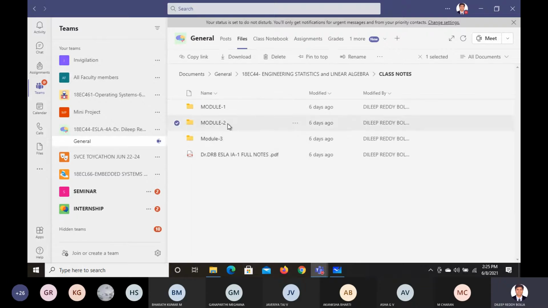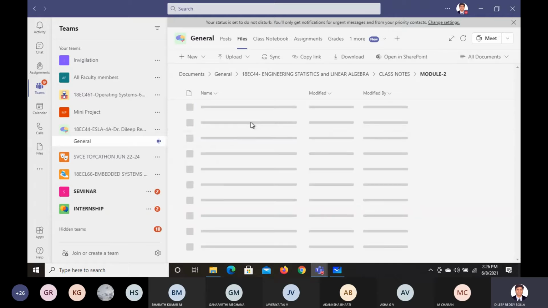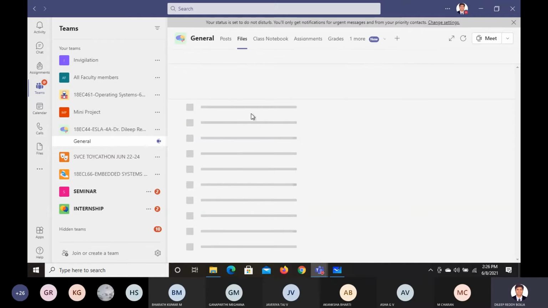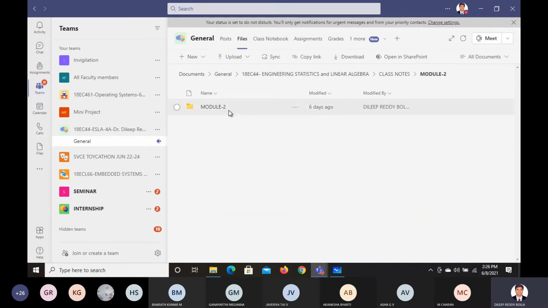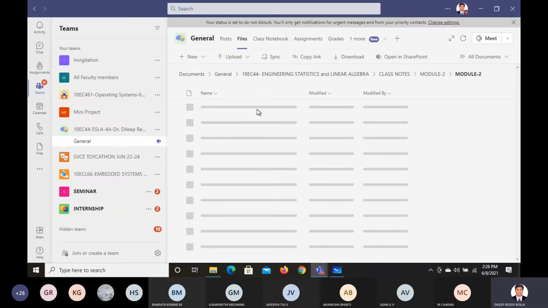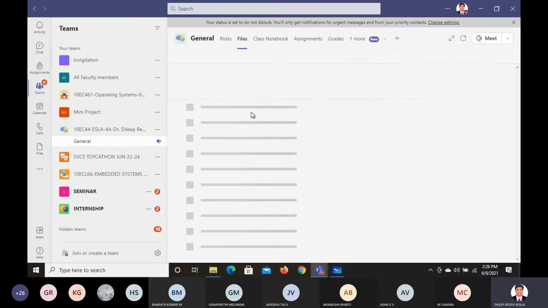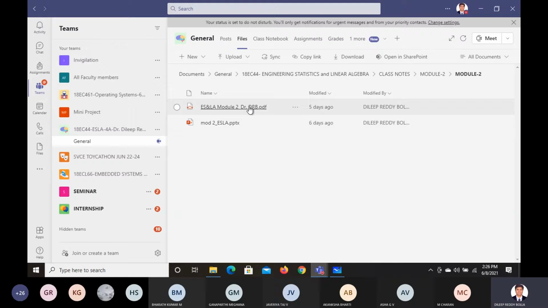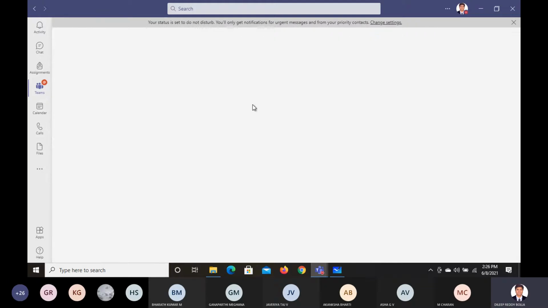In module 2, we have the complete notes of the module. This is the PDF file that we have.